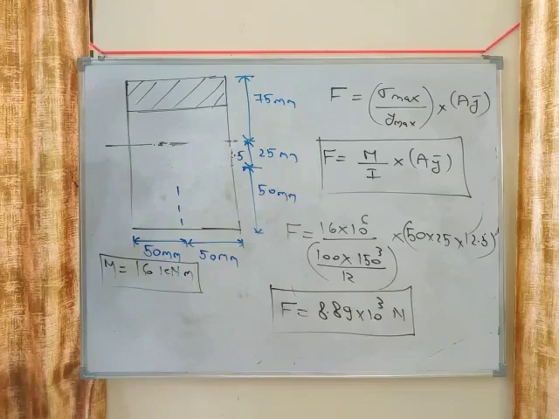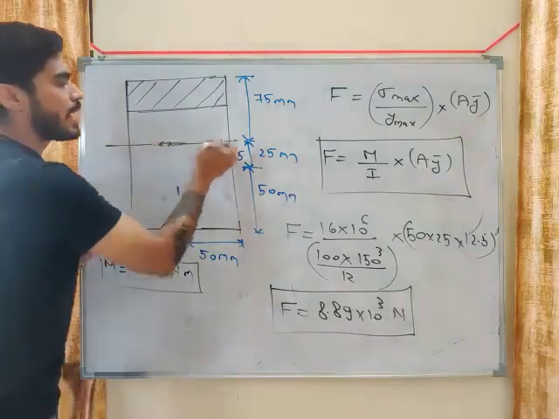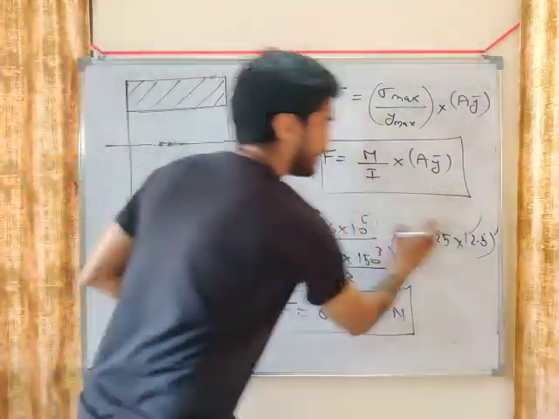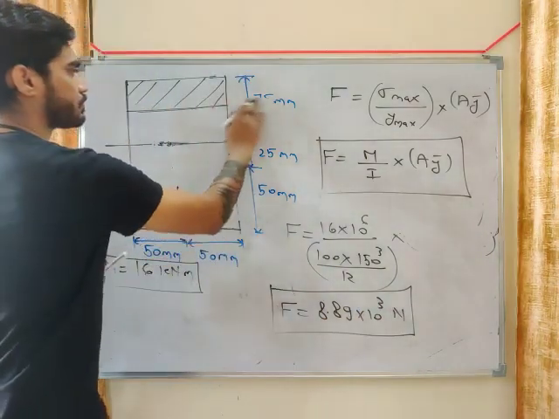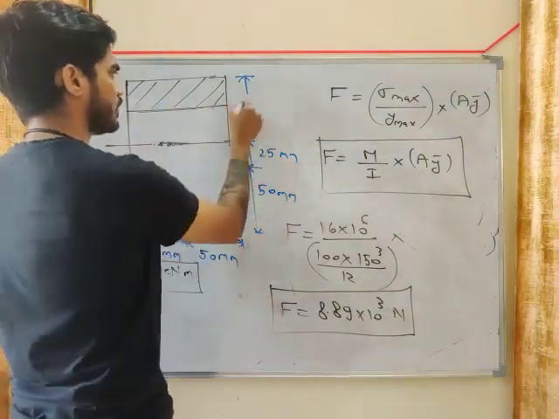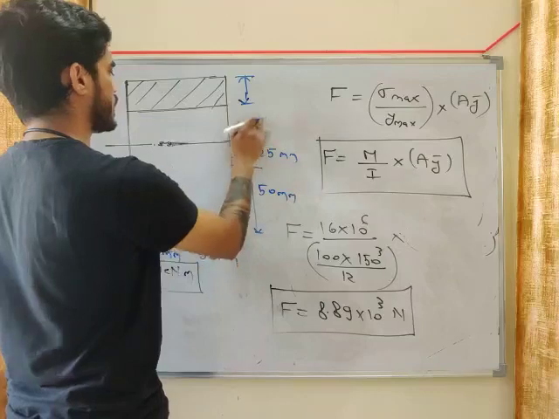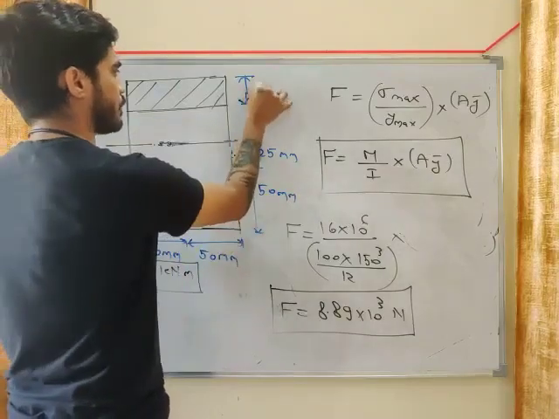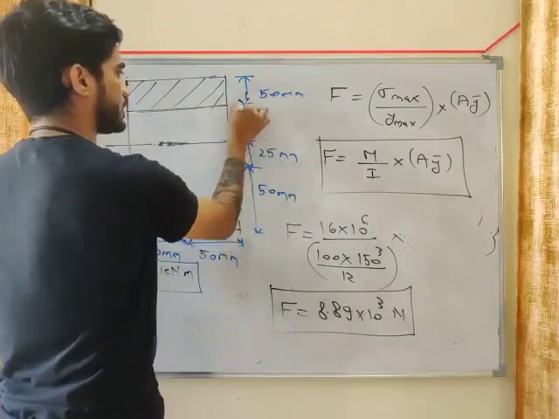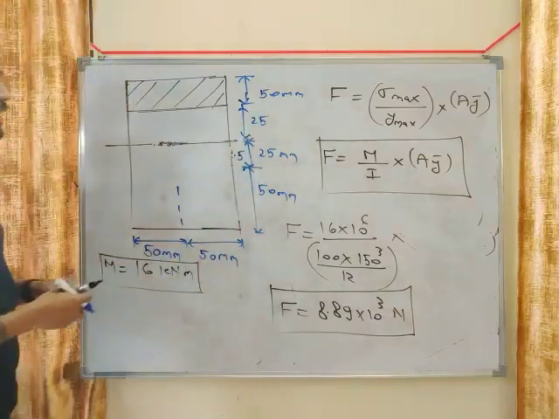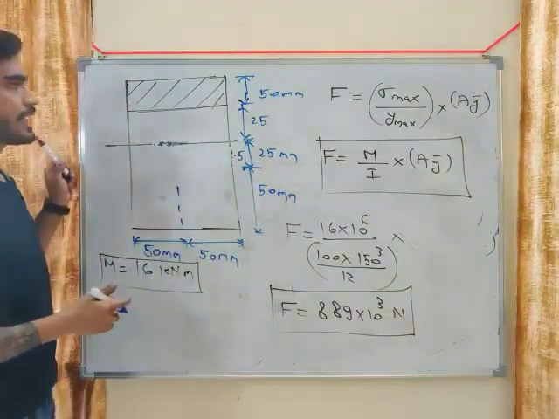Then what you will do? Your M divided by I will remain same, but this will be changed. Let's say this distance is 50 mm. Okay, let's say this is 25 and this is 50. So how will you calculate F in this area?